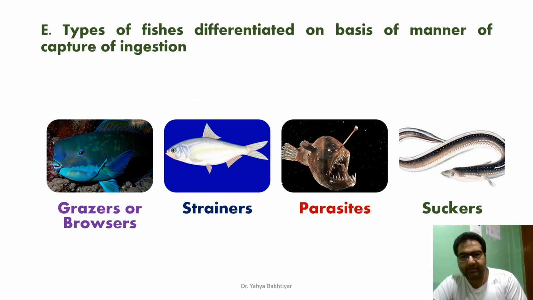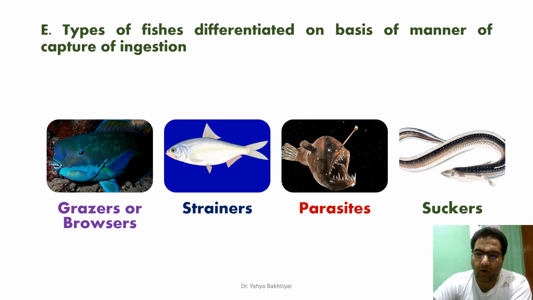Then on the basis of the manner of capture or ingestion, that is, how these fishes capture their food, how these fishes feed upon their prey item, we categorize fishes into four kinds: grazers or browsers, strainers, parasites, and suckers. When we talk about the grazers, these fishes feed either singly or in continual bites made in succession. These fishes are called the grazers or the browsers.